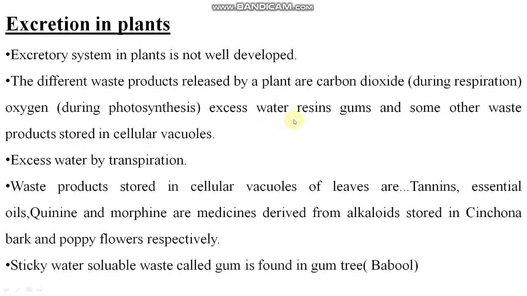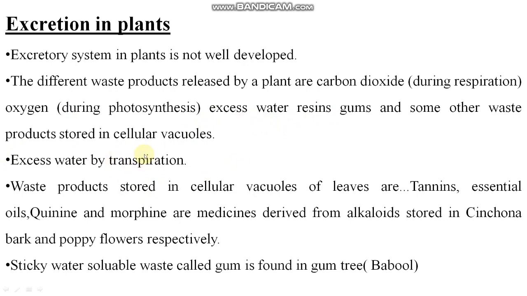These are some products which are made from the metabolic activities in plants. What type of metabolic activities? Respiration, photosynthesis. These reactions take place in plants. So through these reactions some byproducts are formed, like resins, gums, excess water.